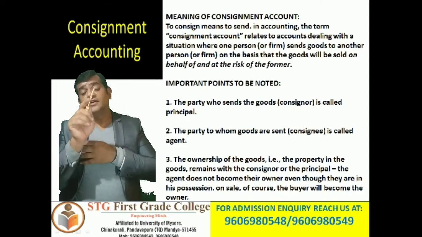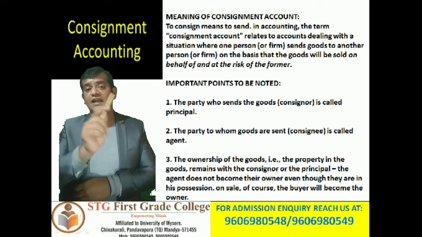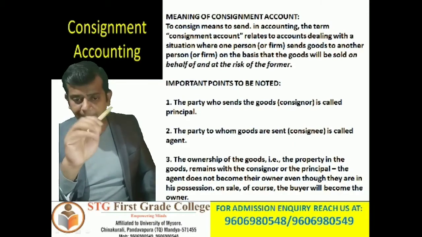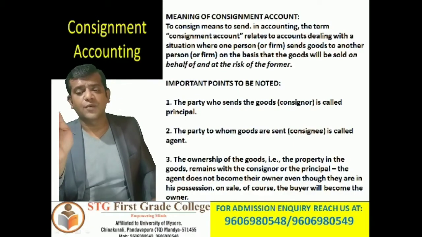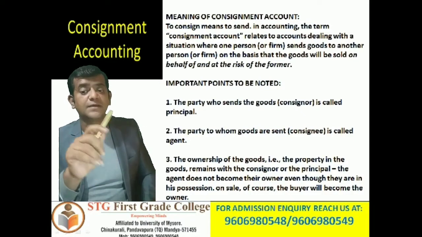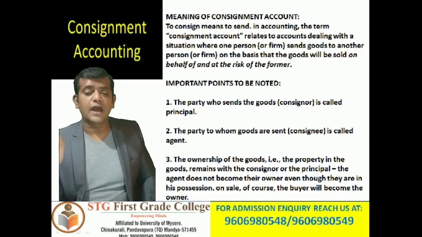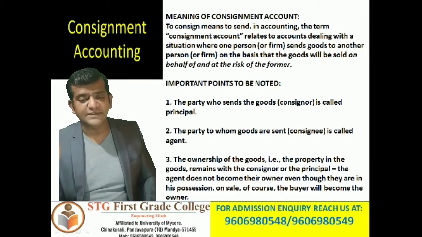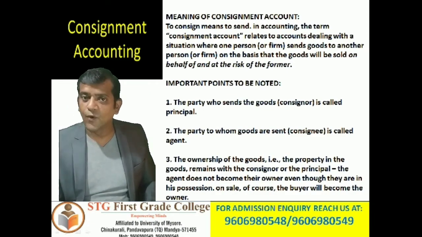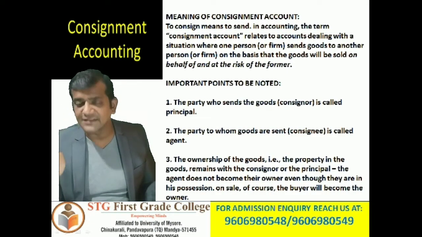That is why the real ownership lies in the hands of the consignor only. Then the agent does not become the owner even though the goods are in his possession. On sale, of course, the buyer will become the owner. So the owner is ultimately the consignor.